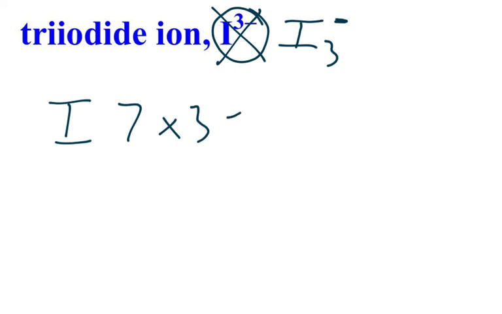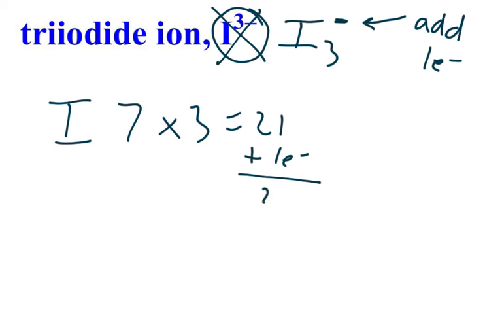And the magic number here, if you'll notice, 7 times 3 is 21. But remember, when there's a charge, you do an adjustment. When it's negative, you have to add. In this case, we're going to add 1 electron. So we're going to add the 1 electron, so the actual magic number will be 22. Now here, you have 3 iodines, so I'll do it at the bottom here. So you got 1, 2, and we got 3.